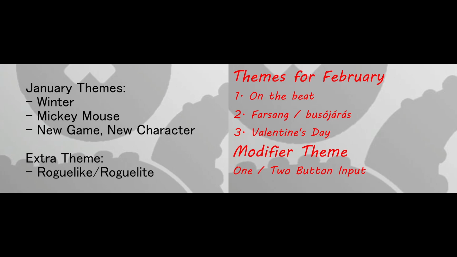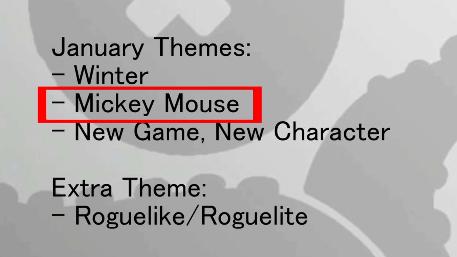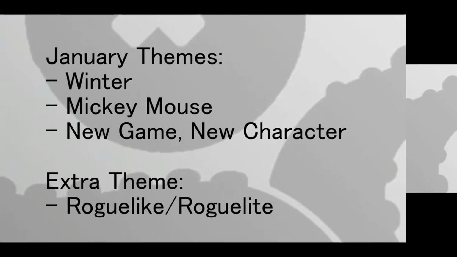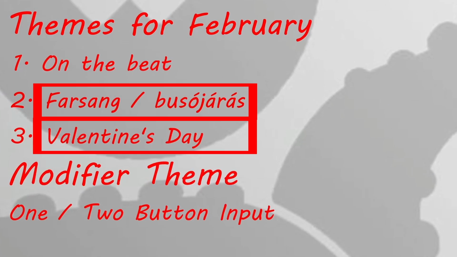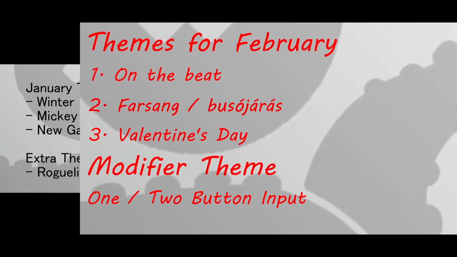Secondly, by looking at the themes for January and February, you might have noticed that at least one of the 3 main themes is connected to the given month. In January it was Mickey Mouse because the original cartoon character has entered the public domain, and in February it was Valentine's Day and Farsang, which is basically the name of the carnival season in Hungary.